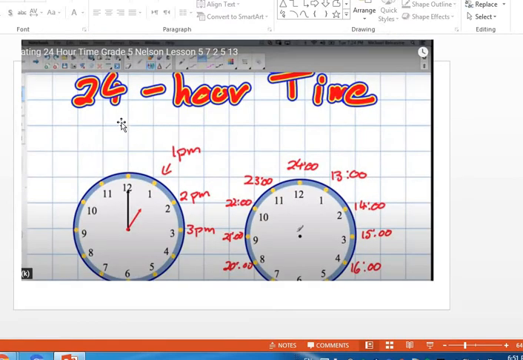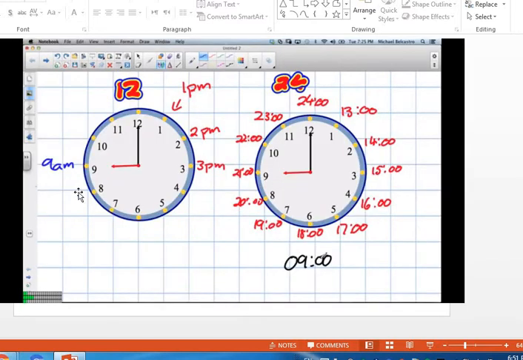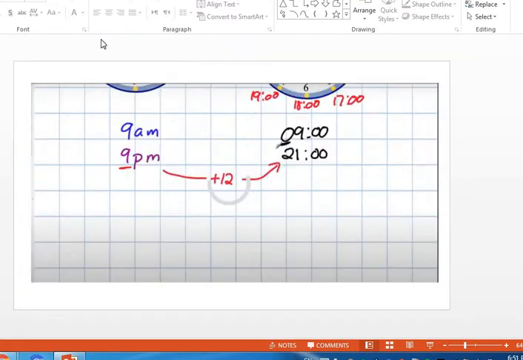Here in the 24-hour clock, 3 p.m. is 15, 16, and so on. If I want the time for 9 a.m., what should we say now? AM remains the same. Focus here: AM, keep it the same, but PM, just add 12.